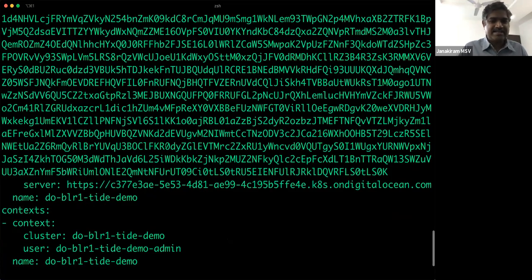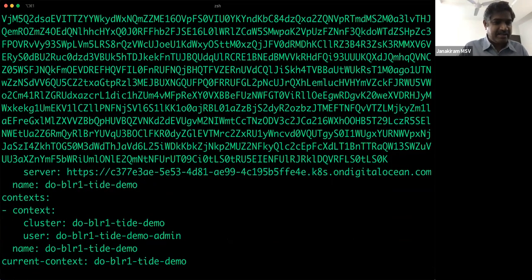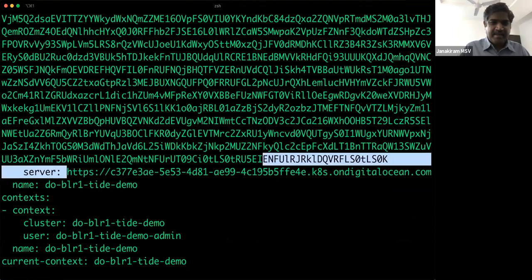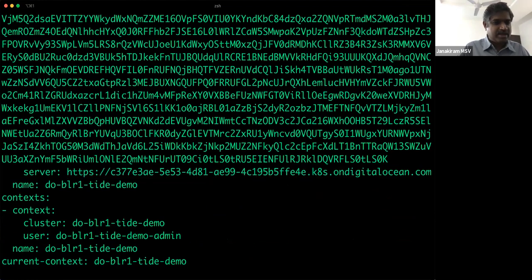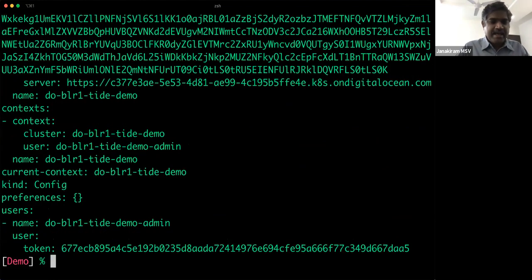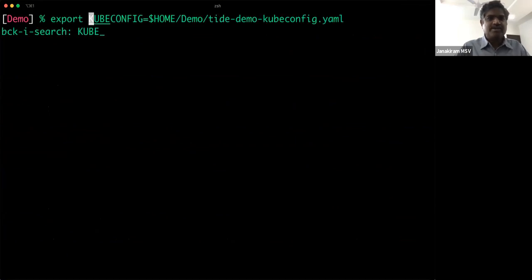So my Kubernetes cluster is currently running in Bangalore data center of DigitalOcean. So you see that this is the endpoint where my applications will be actually running. I mean, that's where I'm going to target. So once we set up the kube config, the kube config is the environment variable that will point my Kubernetes client to the DigitalOcean's Kubernetes cluster. So I'm moving away from my local Minikube to a fully fledged cluster running in the cloud.